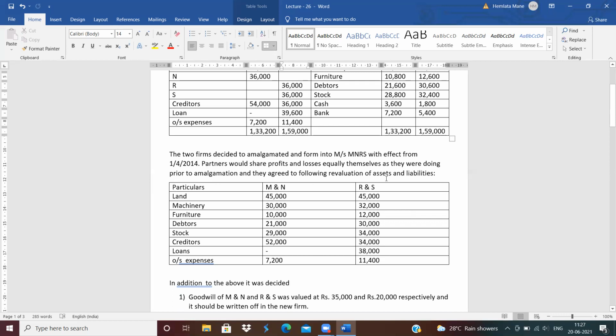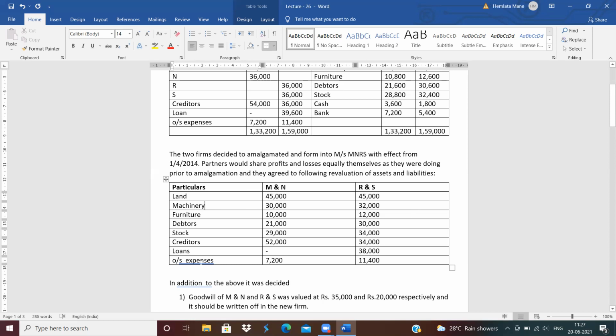They agree to the following revaluation of assets and liabilities. This means the revised values of assets and liabilities are given, and all the partners share profit and loss equally. The revised values of land, machinery, furniture, debtors, stock, creditors, loan and outstanding expenses are given.